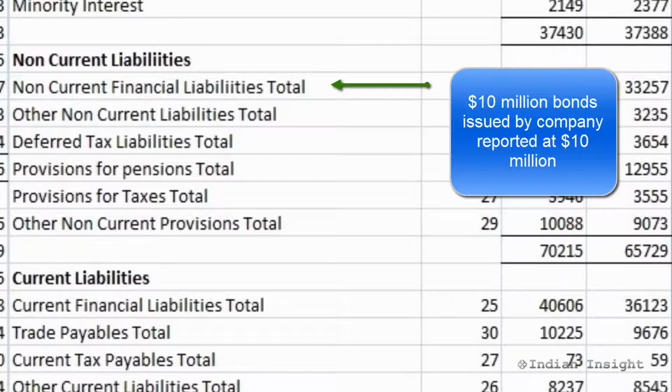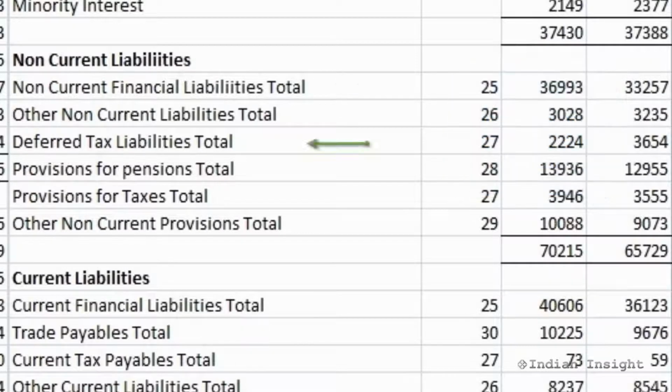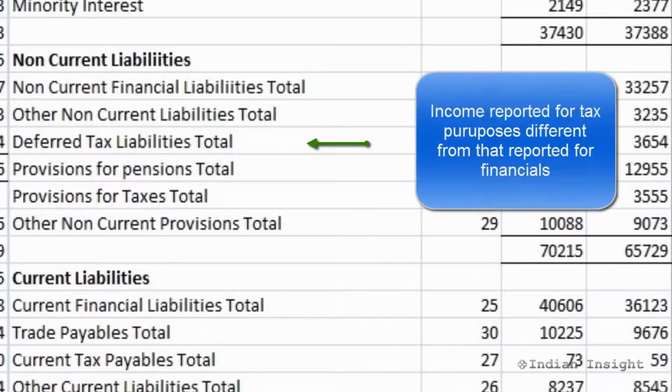The next common non-current liability is the deferred tax liability. Deferred tax liability is a result of difference between a company's income as reported for tax purposes and the income as reported for financial statement purposes.